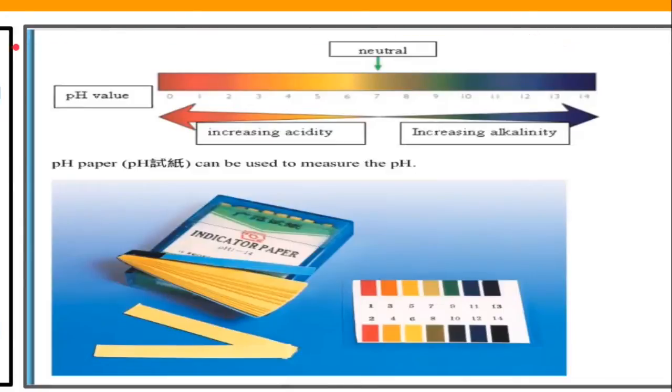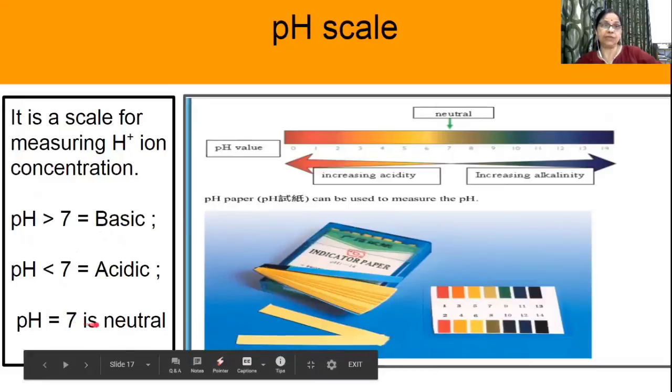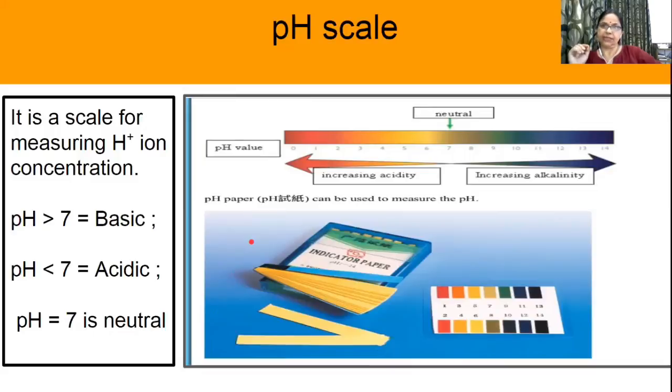Now, pH is the negative logarithm of hydrogen ion concentration. The higher the pH, the lesser will be the acidic behavior. If the pH is greater than 7, the solution will be basic. If pH is less than 7, then the solution is acidic. If pH is equal to 7, it is neutral. So, if we consider hydrochloric acid, then the pH of hydrochloric acid is approximately 1. Less than 7, it is acid.